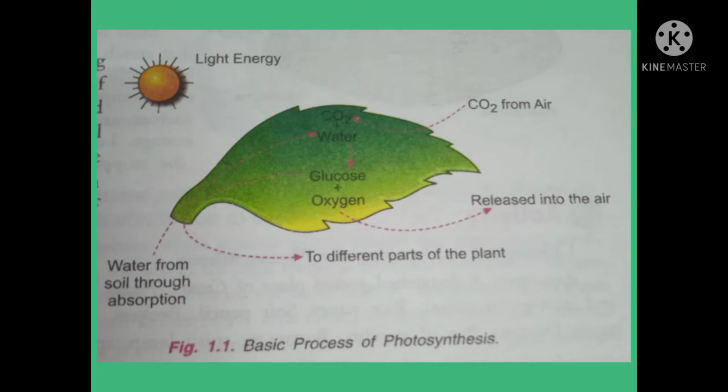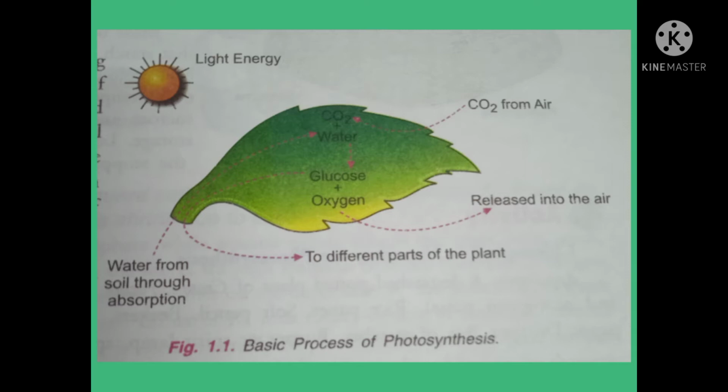Basic requirements of photosynthesis are carbon dioxide, sunlight, water and chlorophyll. So first of all, sunlight. It is the source of energy for photosynthesis. Light is the visible part of the electromagnetic radiation.